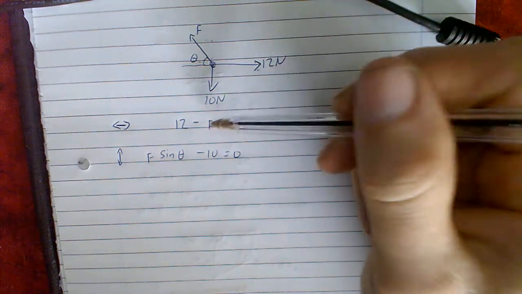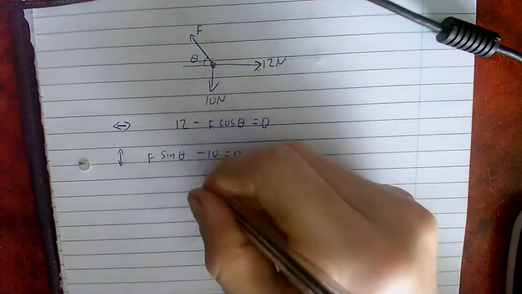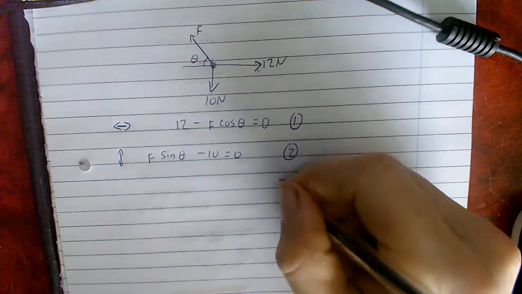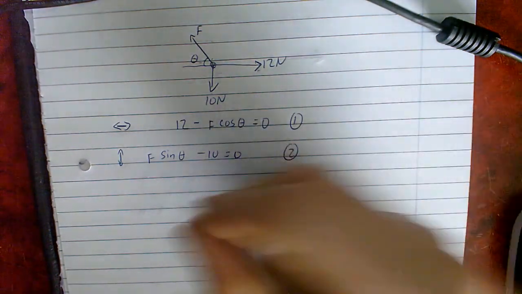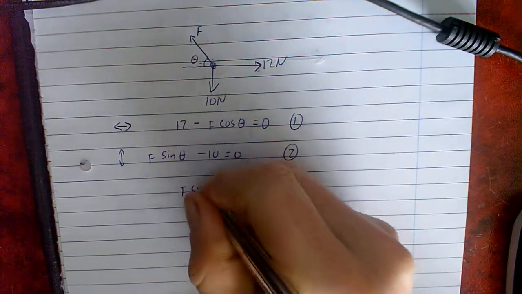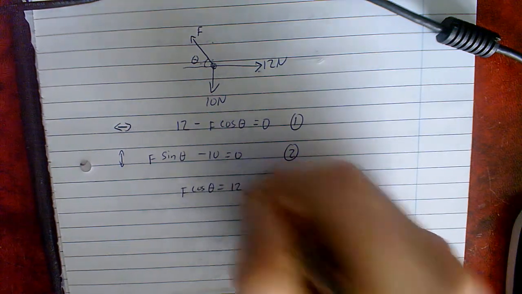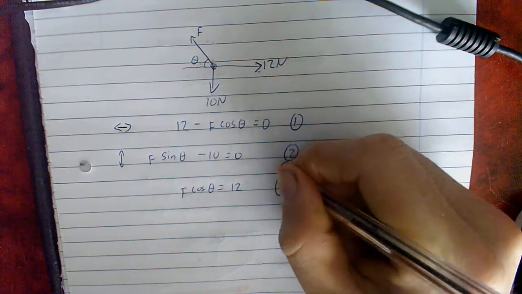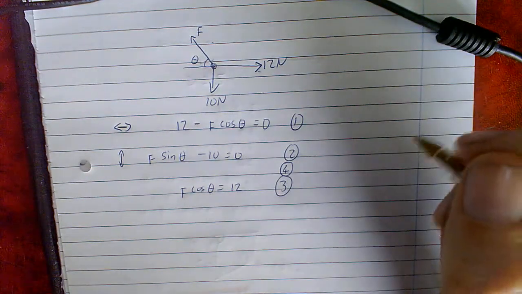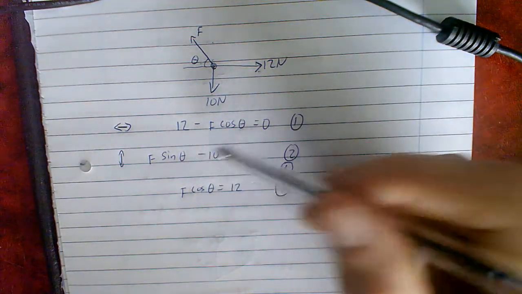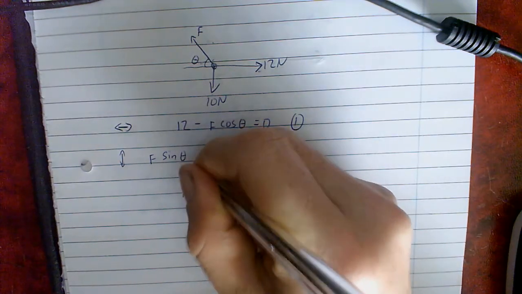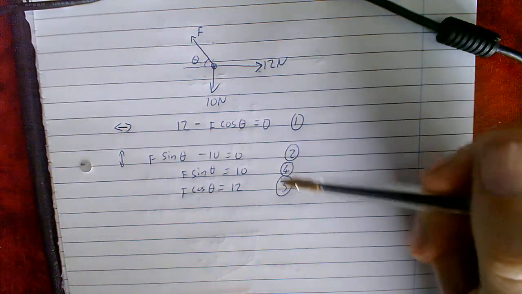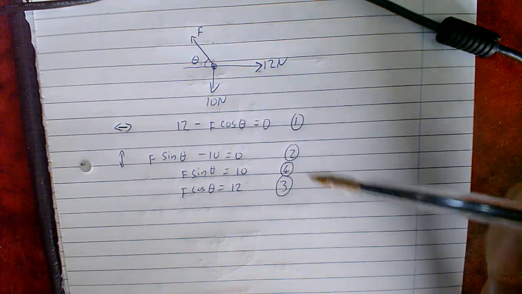I'm going to start by bringing this F cos theta across. So from equation 1 I get equation 3. Move the F cos theta across, so F cos theta is equal to 12. And equation 4, which I'm actually going to put here, just to mess up people's sense of order, will be, if I move that 10 across, F sine theta is equal to 10.